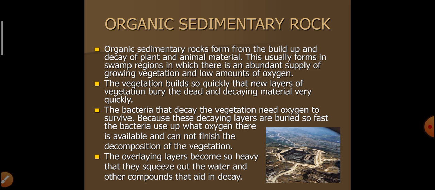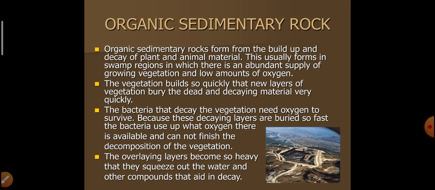Organic sedimentary rocks. Organic sedimentary rocks form from the buildup and decay of plant and animal material. These usually form in swamp regions in which there is an abundant supply of growing vegetation and a low amount of oxygen. The vegetation builds so quickly that new layers of vegetation bury the dead and decaying material very quickly.